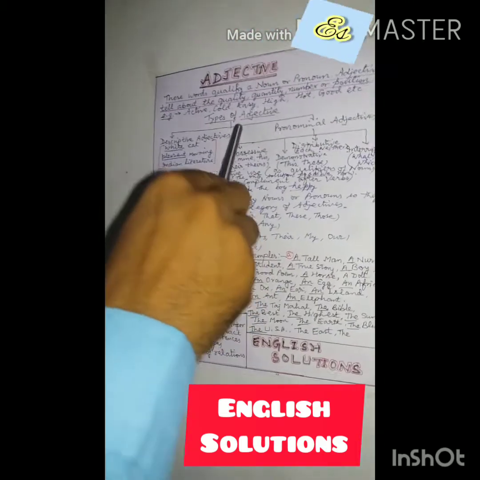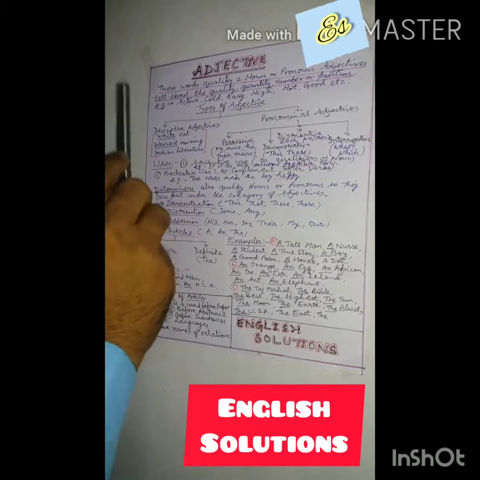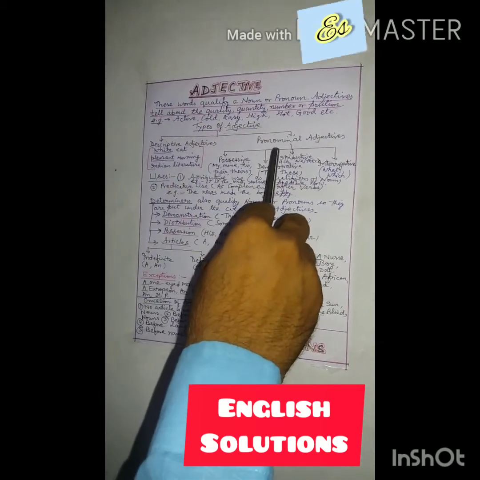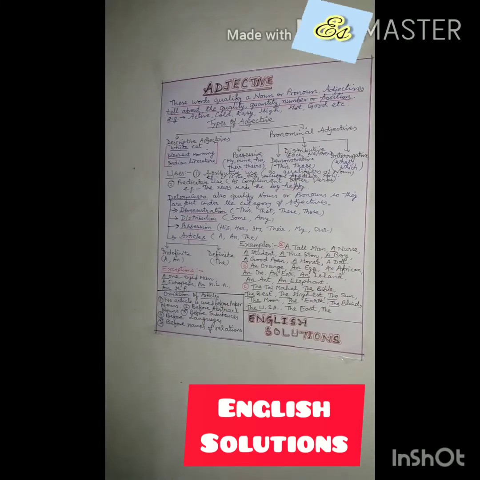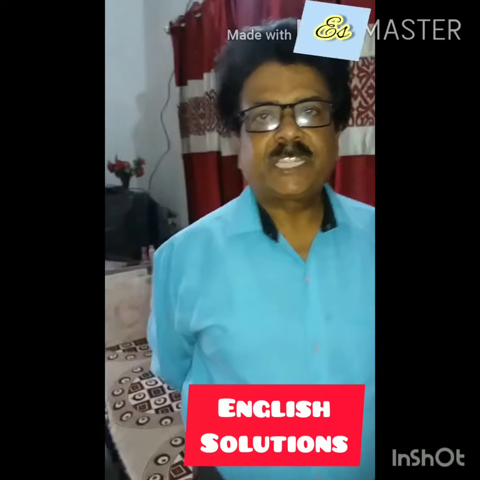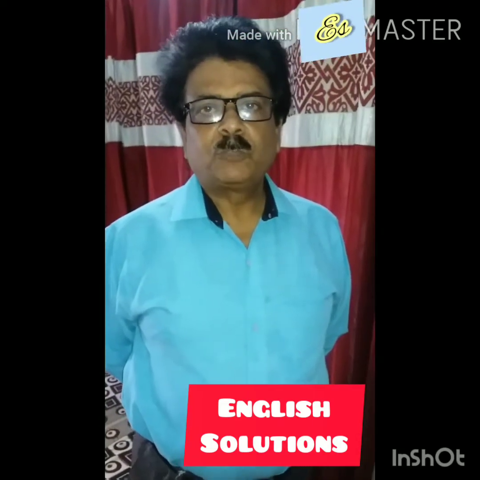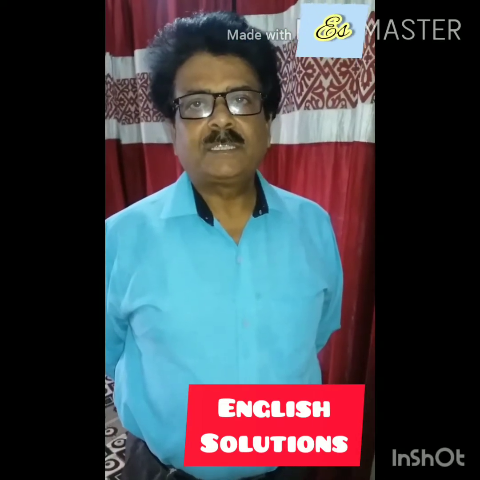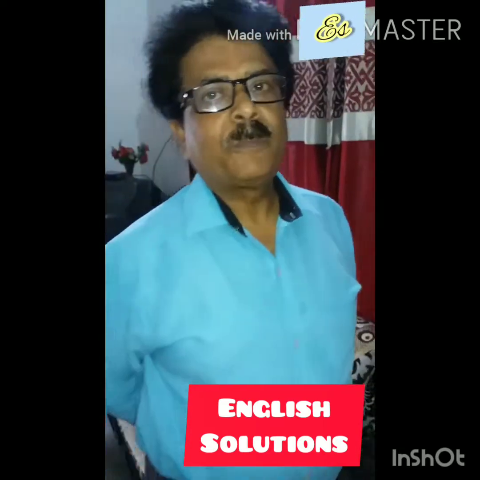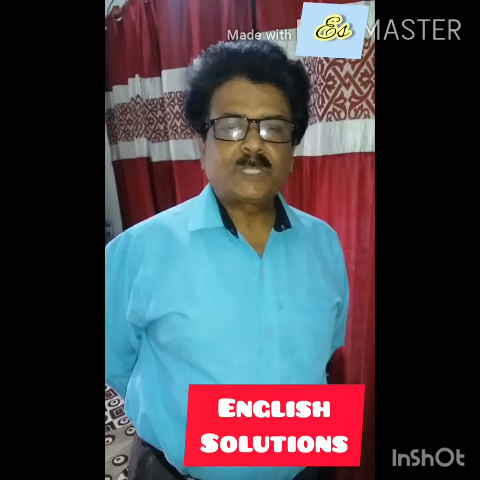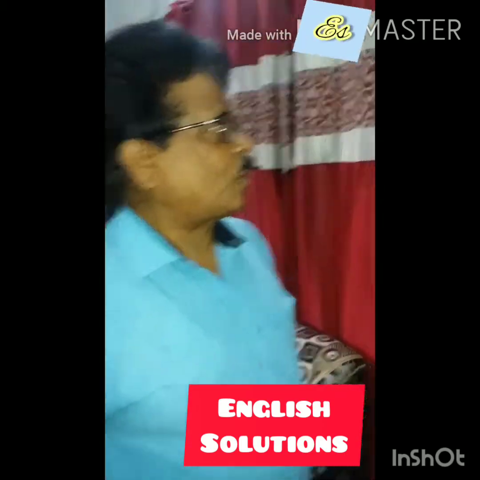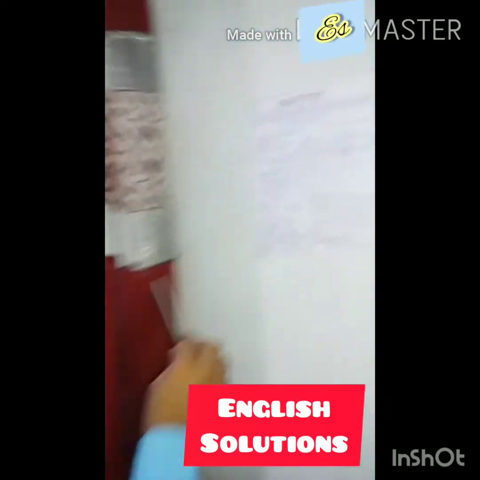Adjectives are mainly divided into two categories. One is descriptive adjectives, the second is pronominal adjectives. I would like to brief about the adjectives. Descriptive adjectives are those adjectives which describe the subject, maybe a noun or pronoun, and pronominal adjectives are those adjectives which are similar to pronouns. They are formed from pronouns.